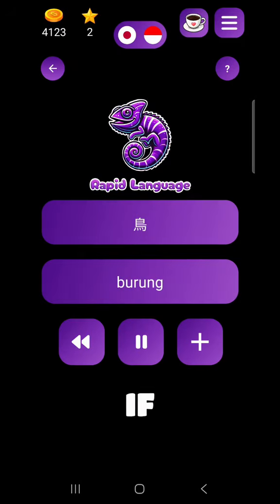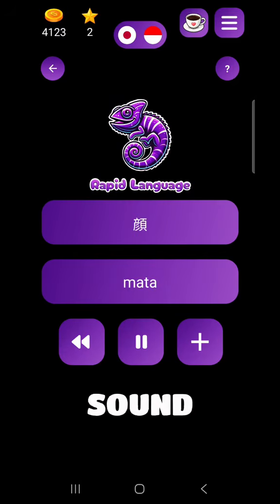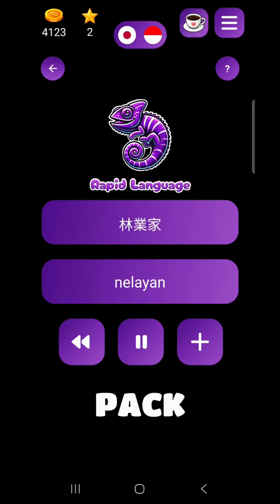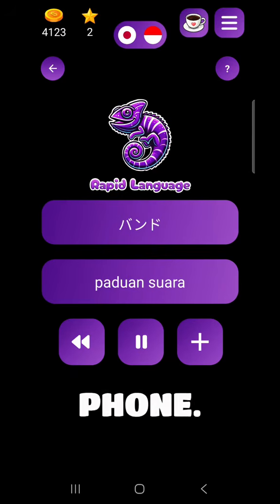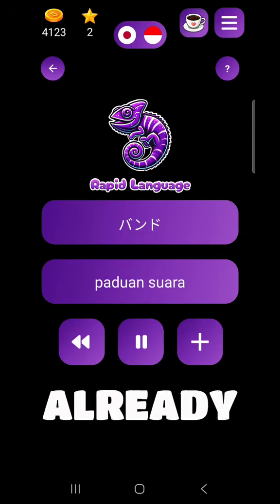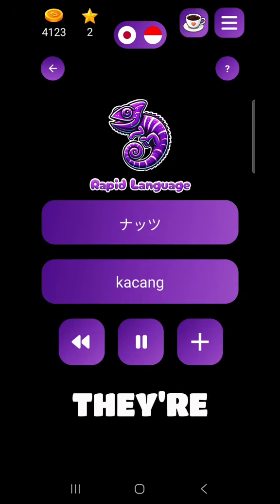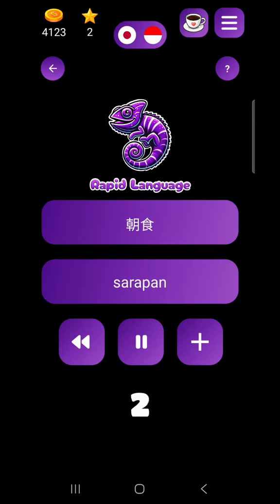Hey! If you've downloaded the app and you don't hear any sound during the exercises, it means that the speech synthesizer language pack isn't installed on your Android phone. On most devices, these packs are already downloaded, but sometimes they're missing. Don't worry, we'll fix it in 2 minutes.